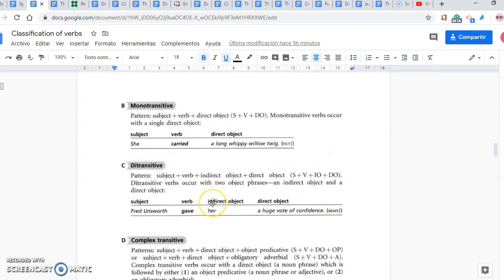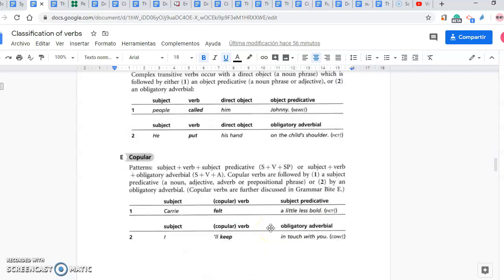Here we've got the ditransitive verb. We've got the subject, verb, and then indirect object and direct object, SVIODO. Ditransitive verbs occur with two object phrases, an indirect object and a direct object. So Fred gave her a huge vote of confidence.